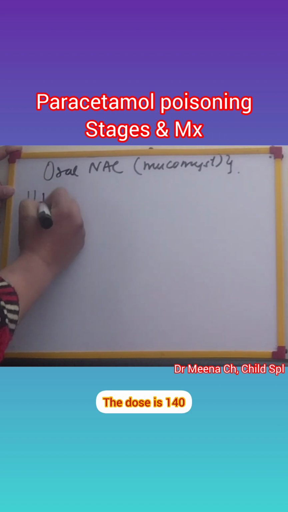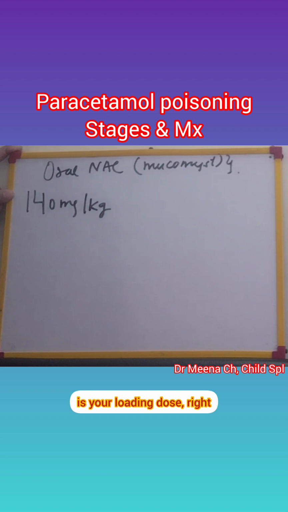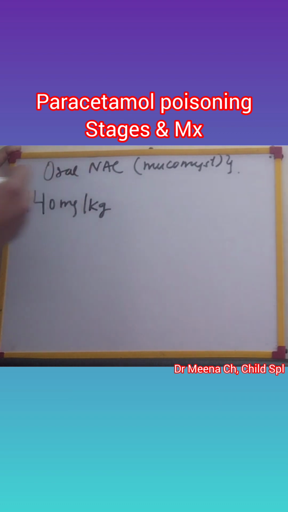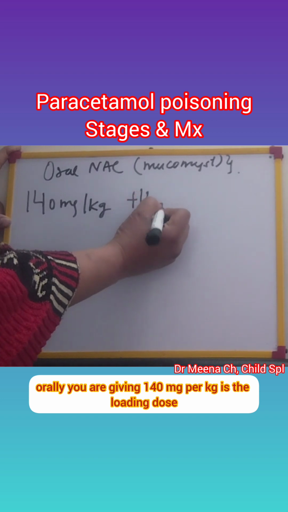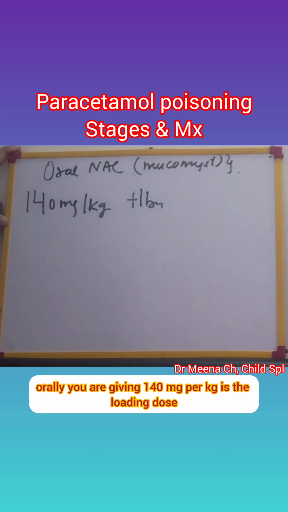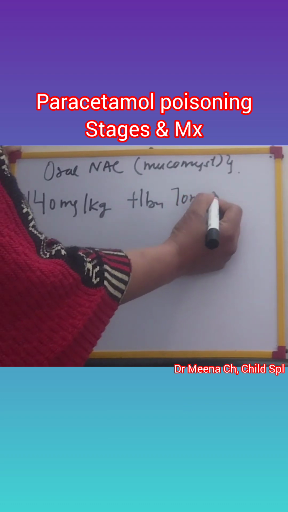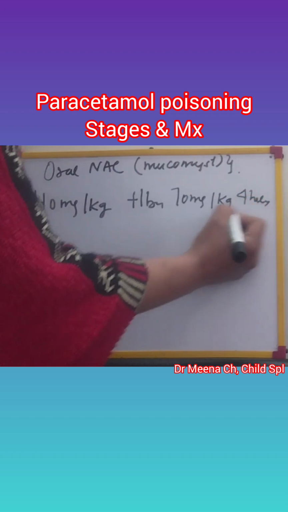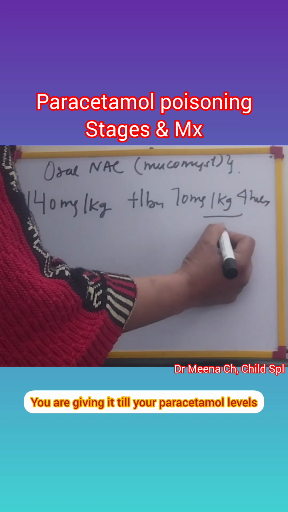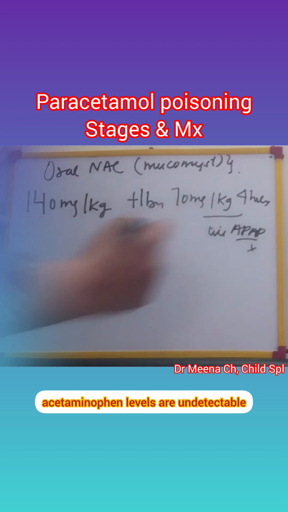The loading dose is 140 milligram per kg, which you are giving orally. Then 70 milligram per kg 4 hourly. You are giving it till your paracetamol, acetaminophen levels are undetectable.